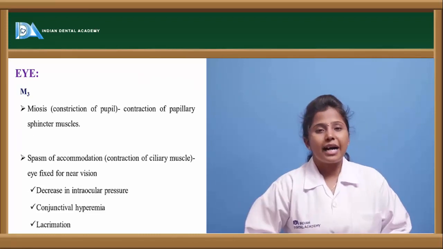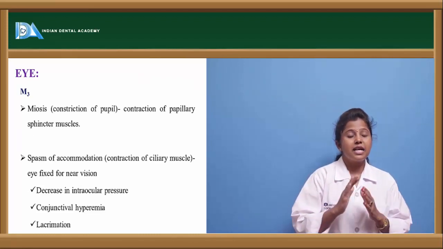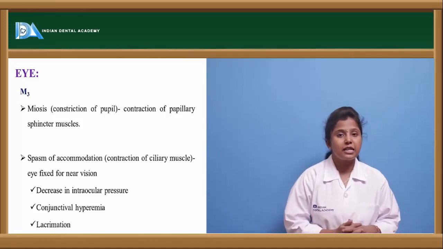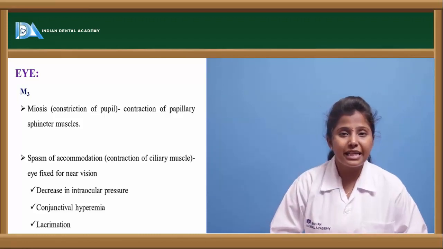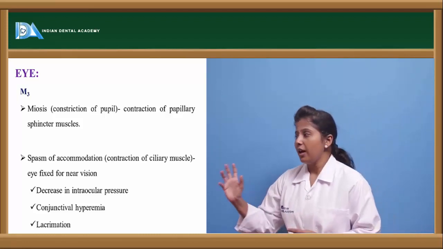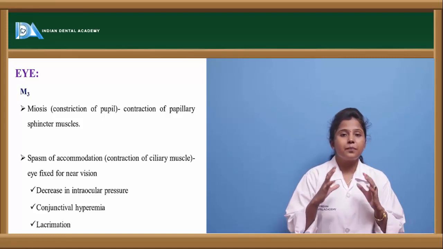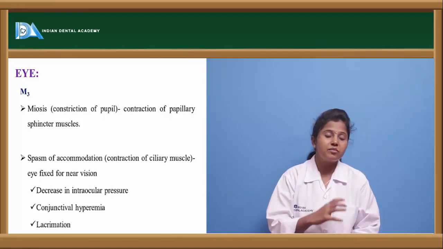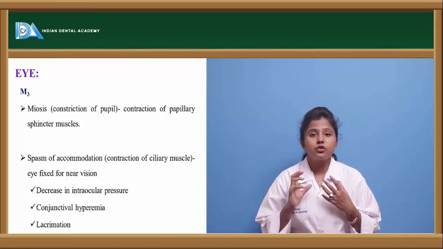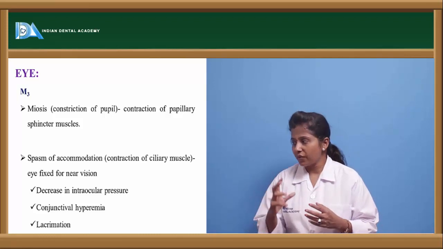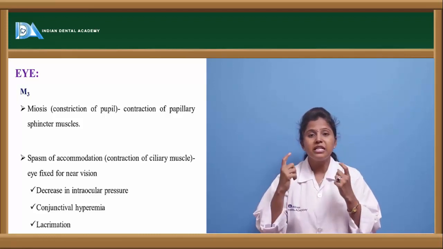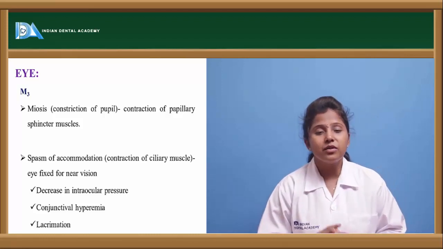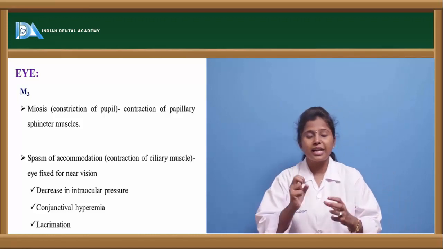Let us see the actions of these muscarinic receptors. So these muscarinic receptor locations differ. If we see the action of these muscarinic receptors on the eye, especially in the eye, the M3 type of receptors are present. So these parasympathomimetic, or as we can say the cholinergic drugs, if they bind to these M3 receptors, it causes constriction of the pupil as well as the papillary sphincter muscles which are present in the eye. And apart from that, it causes spasm of accommodation. We can say it causes the contraction of the ciliary muscle.